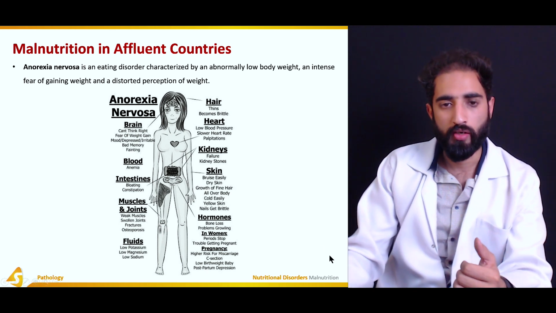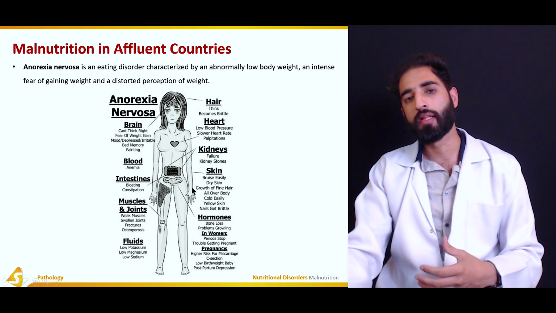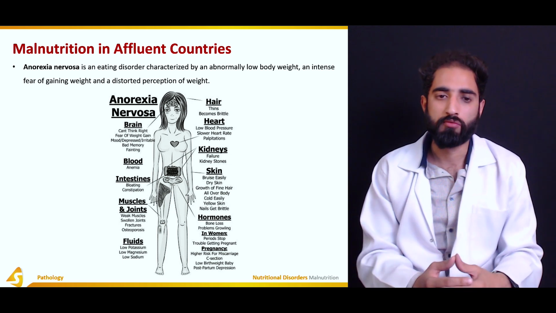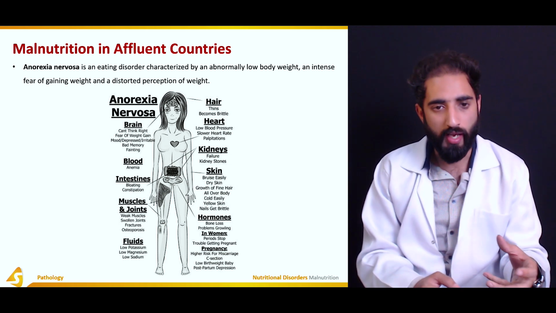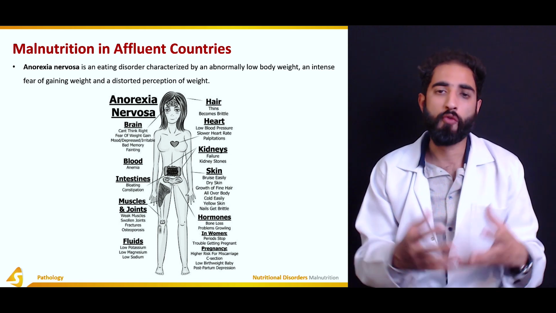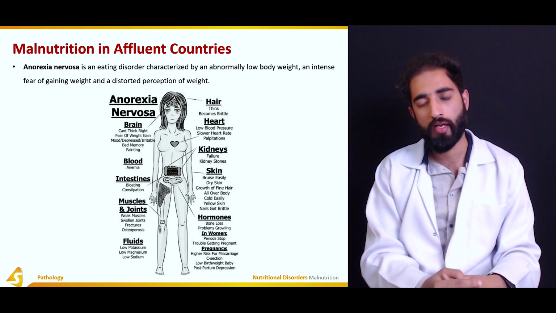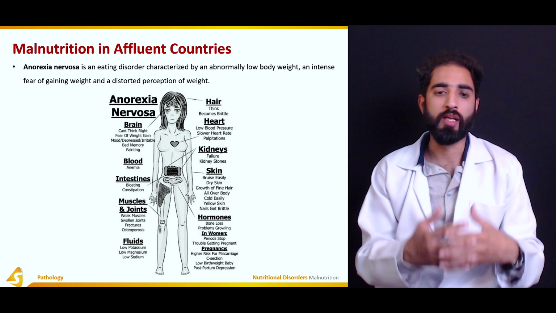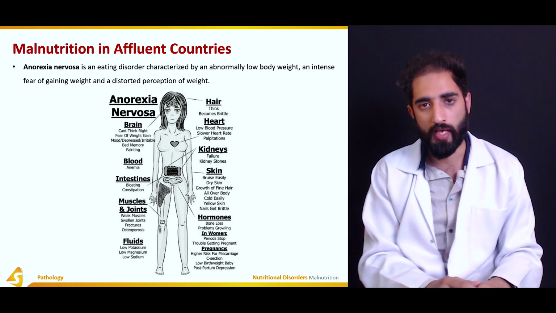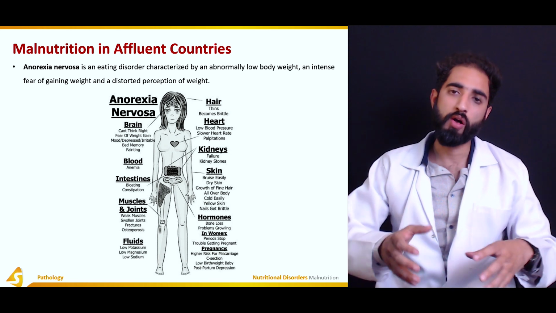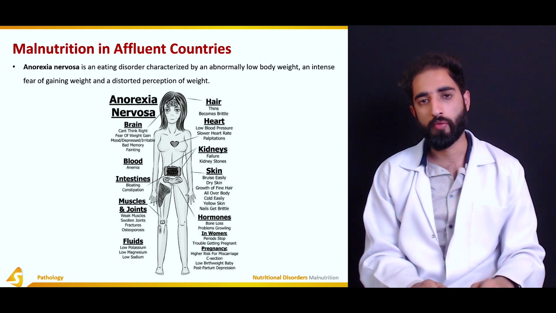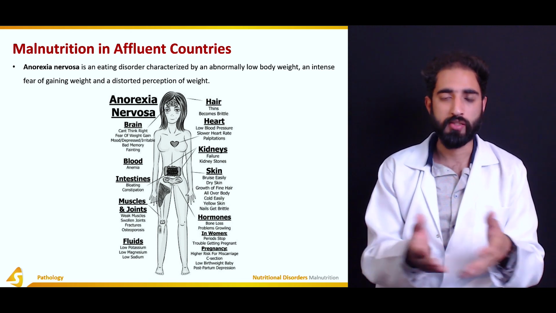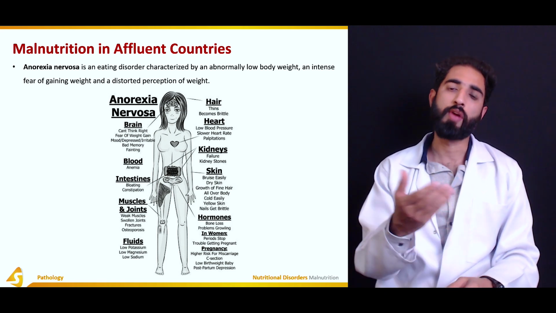If you look at this figure here, we can see the manifestations of anorexia nervosa. One is in the brain. The person cannot think right. The person has a fear or phobia of weight gain, which is not healthy for brain functioning, and that results in altered mood, depression, and the person becomes irritable as well. Moreover, because of poor diet, the person has bad memory, and because of hypoglycemia or hypotension, the person can faint as well.